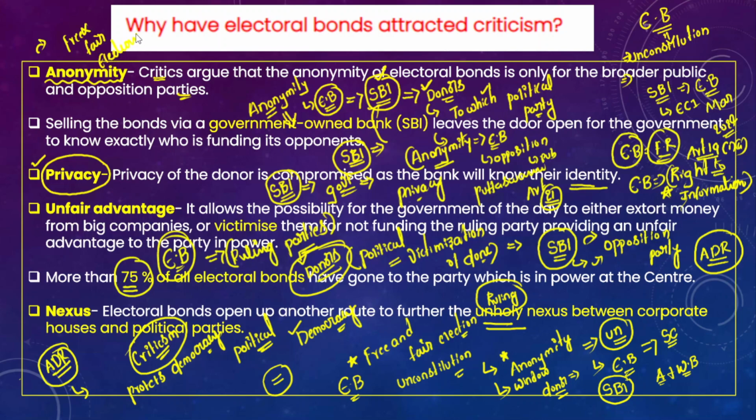That is what is expected, and that ultimately strengthens democracy in India. So this is all about the electoral bond scheme: what it is, when it was introduced, the purpose of introducing it, the benefits and criticism, and the recent Supreme Court judgment with respect to the electoral bonds scheme.